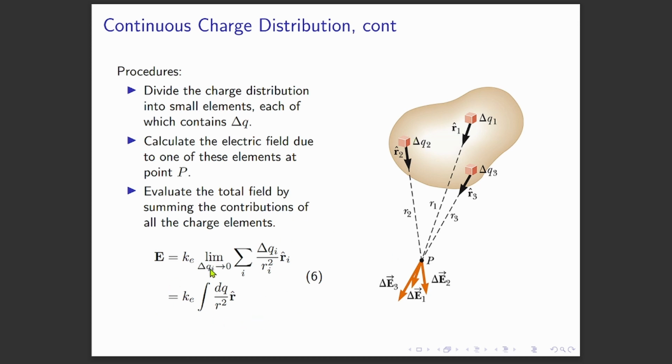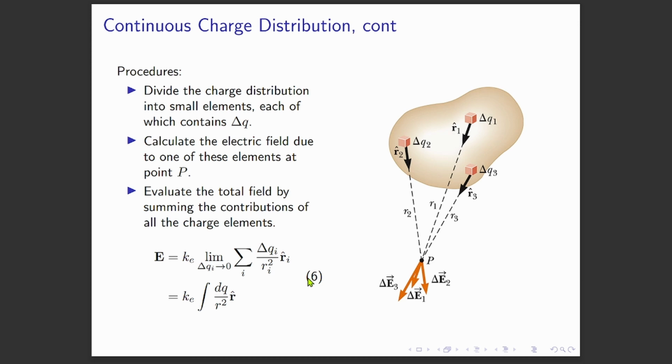So this is the formula. If you want to evaluate the electric field at a given point, you can use two laws. The first one is by using Coulomb's law, which is the equation here. The equation here is not exactly Coulomb's law, but the reason why I'm using Coulomb's law is because the form of the equation is the same, and equation 6 here is derived from Coulomb's law. So again, I need you to remember this. Please remember, because I'm not going to repeat this again.